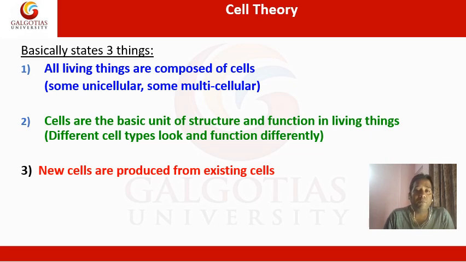The third important point of cell theory is that new cells are produced from pre-existing cells. That means a pre-existing cell can reproduce to give rise to a new cell. So these are the three very important points proposed in cell theory, and the points on which the cell theory is based.